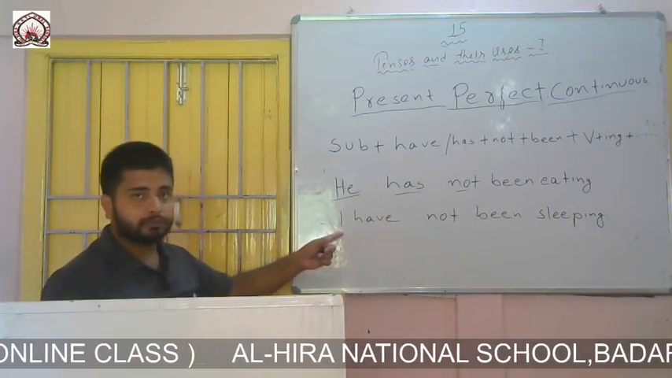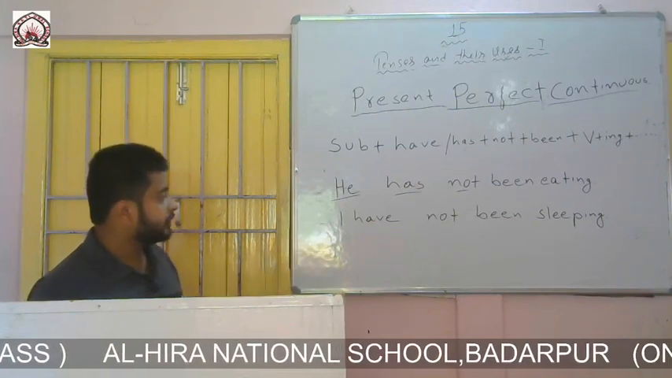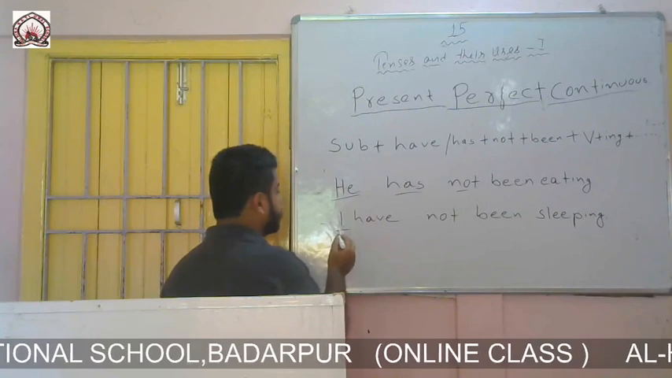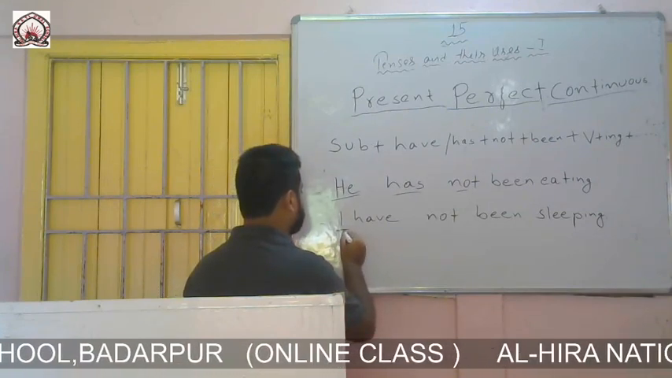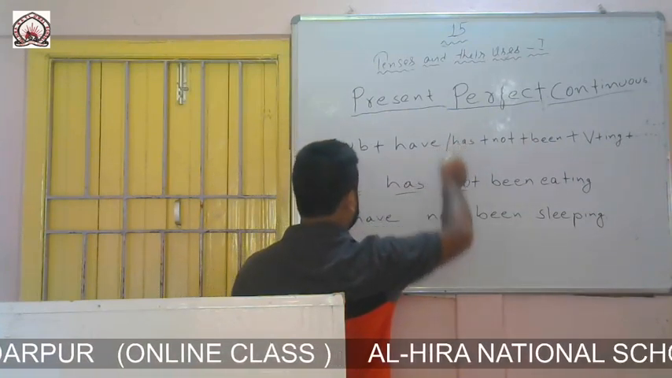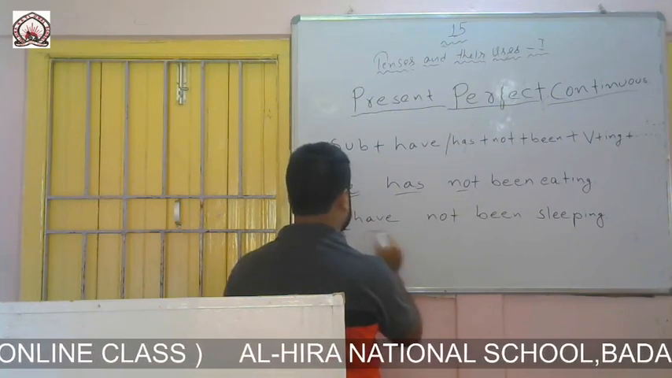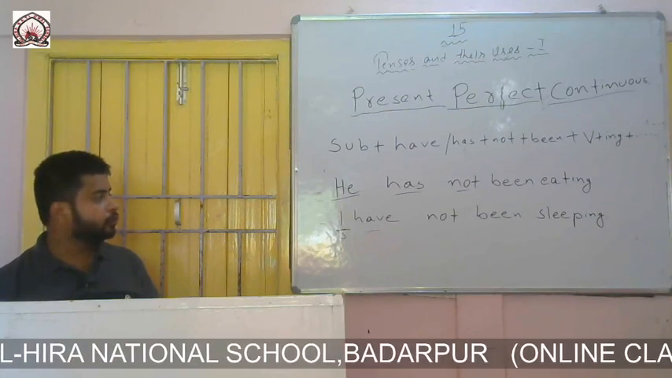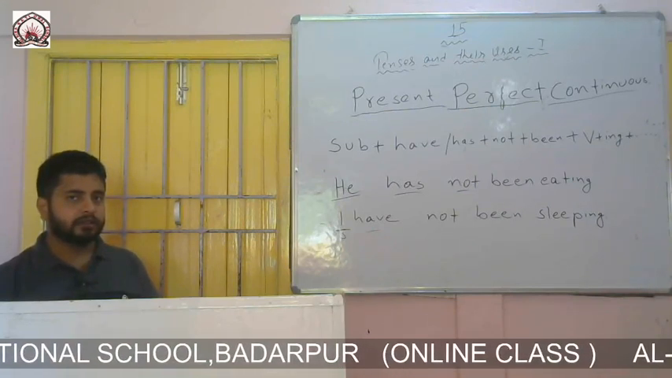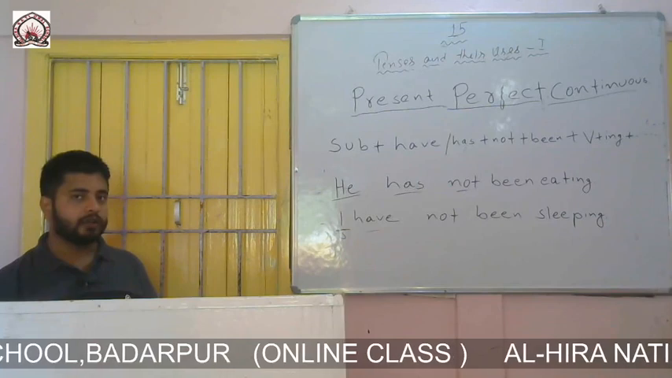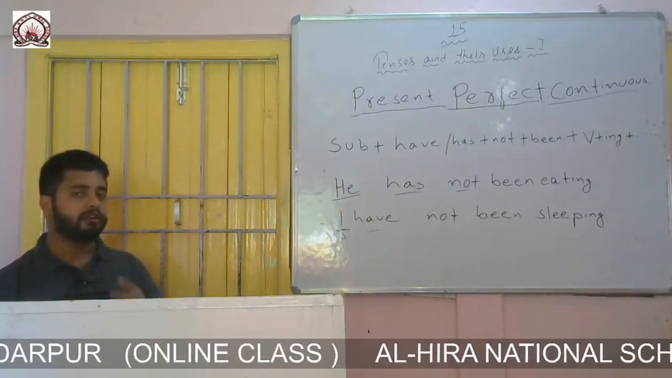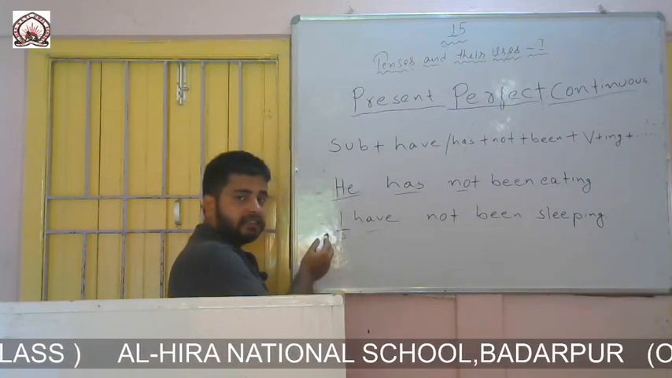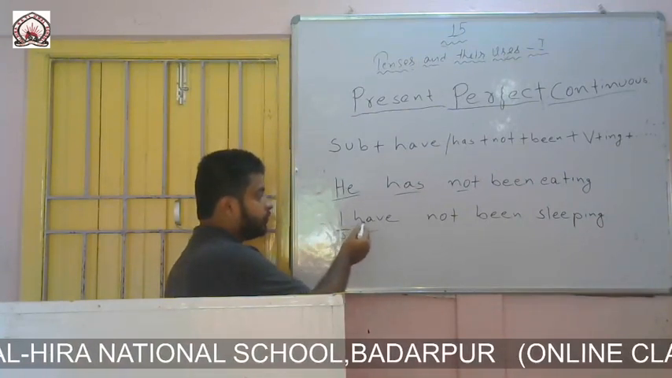My second example is I have not been sleeping. Here I is the subject. You can see in the formation we should always write subject at the beginning. Then we have to write have or has according to the subject. Here I have written have because I have told you earlier that we should write has only with third person singular, and if the subject is not third person singular, we will directly write have. Here I, the subject, is not third person singular. So I have written have.